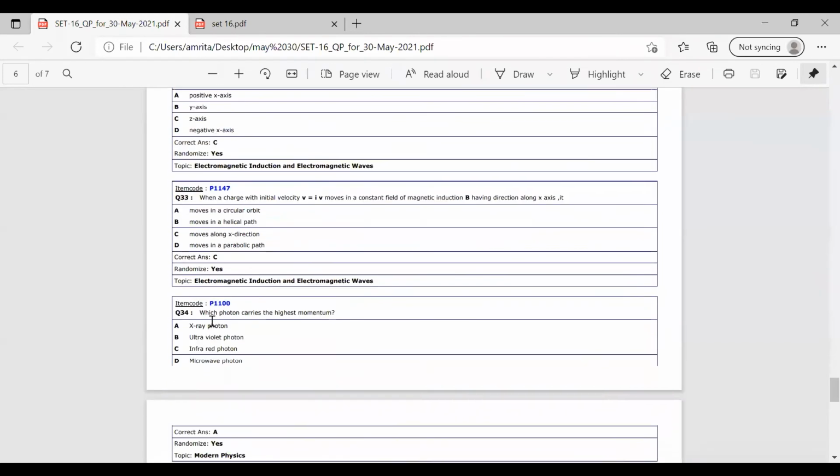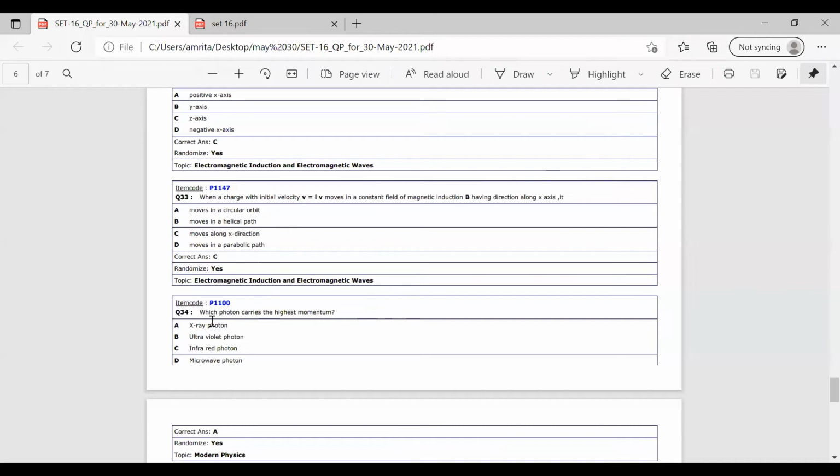Question number 33 is also a similar question of this type. Here a charge is given. The initial velocity is given as v equal to iv. It moves in a constant magnetic field, and the magnetic induction is given as B along the x-axis. So we have to find the final motion of the charge.